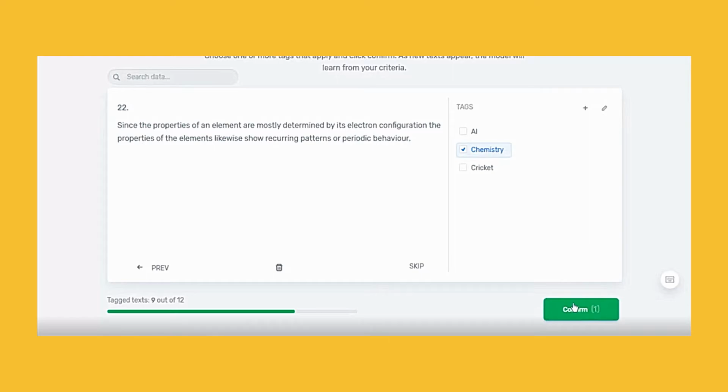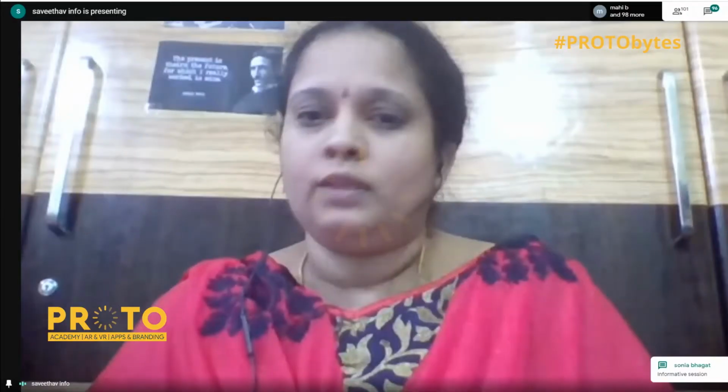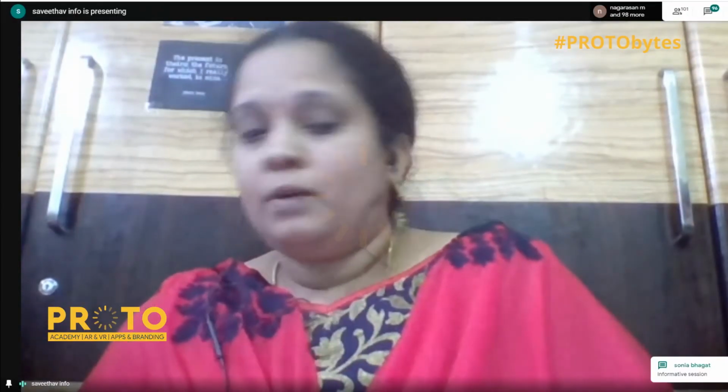There are 3 columns. The data I have given as a CSV file, they have divided into 3 columns. I need all these columns. Suppose you are inputting a data set which has columns with numerical values, you can avoid the numerical values and take only the text data for performing this.